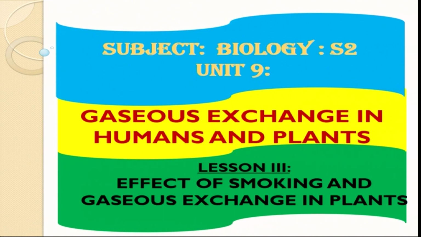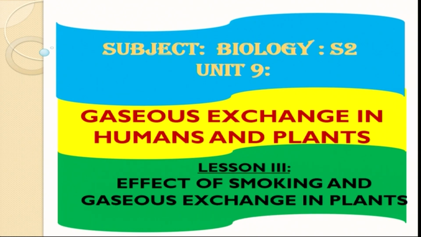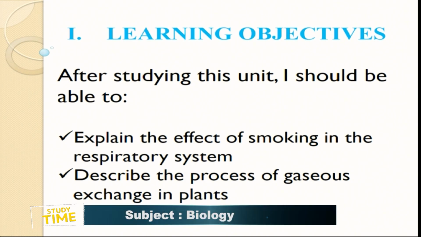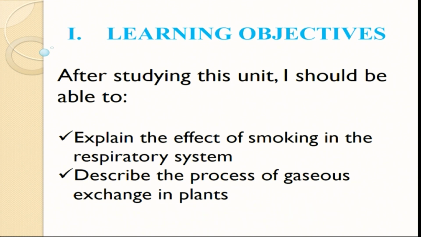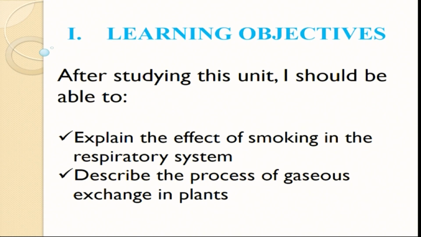So let's talk about some of the effects on the respiratory system, which can lead to complications in the breathing mechanism and to some of the diseases in our lungs. The learning objective of the lesson is to explain in detail the effect of smoking on the respiratory system. How can smoking affect our respiratory system? When I mention the respiratory system in general, I'm talking about the breathing process, all right?